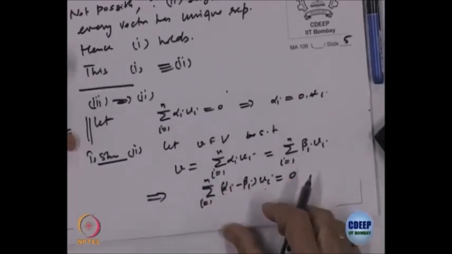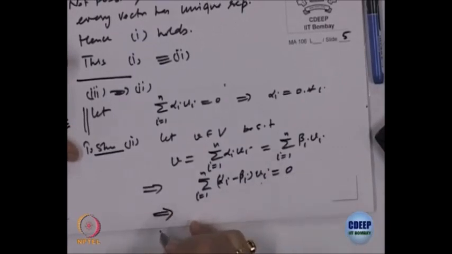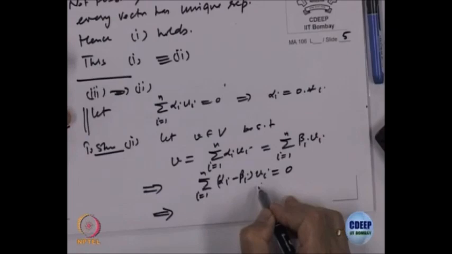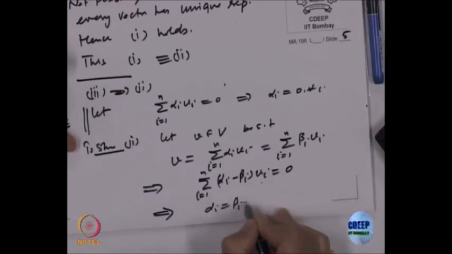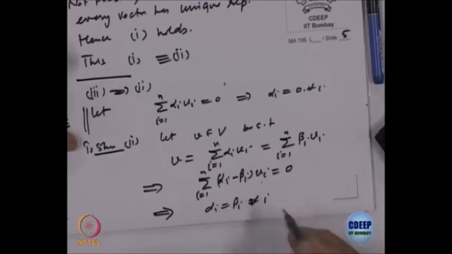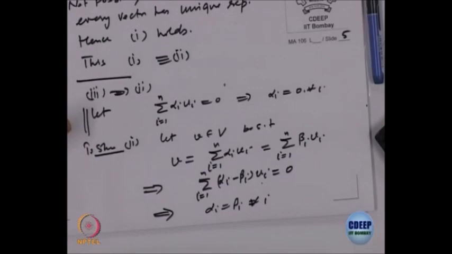Take everything on one side, that is equal to 0, and what does that imply? 0 has got a representation by uniqueness for 0, this implies alpha I is equal to beta I for every I. So, that way both are obvious from each other. So, statement 3 is equivalent to 2 is equivalent to 3.